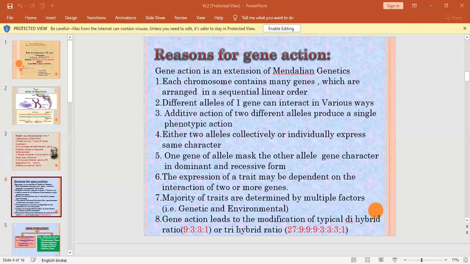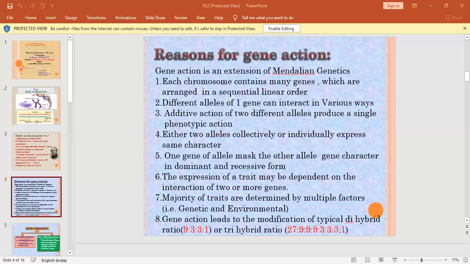The best example is fruit shape in shepherd's purse. Shepherd's purse is a member of the Brassicaceae family. It produces a capsule type fruit. The shape of the capsule may be triangular or oval. When two homozygous plants with triangular and oval shaped capsules are crossed, we get triangular only, because both genes, capital A and capital B, are there.